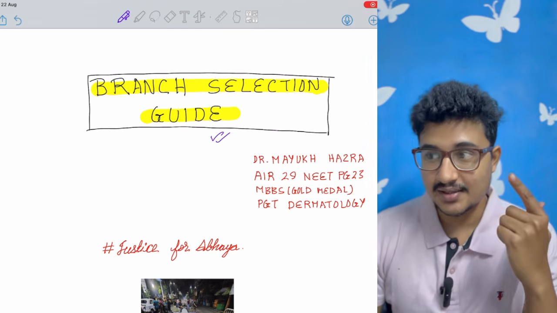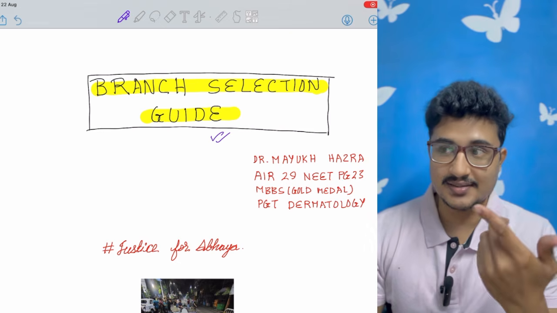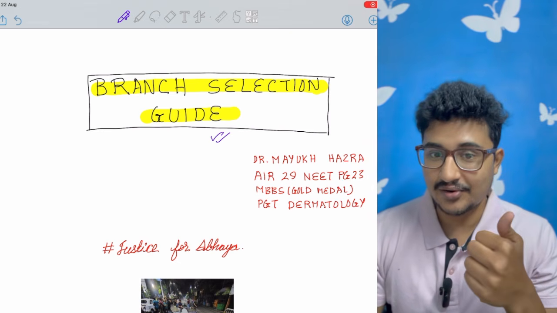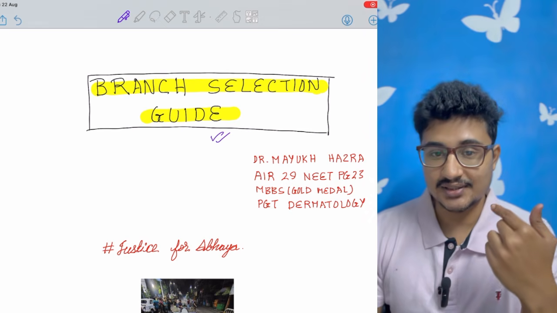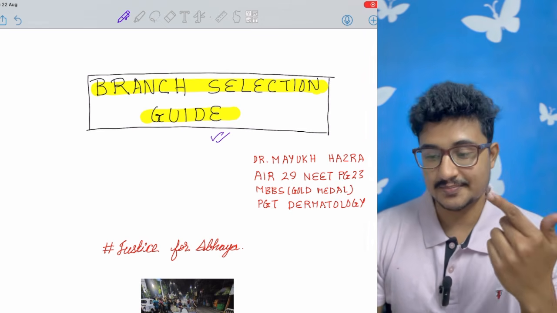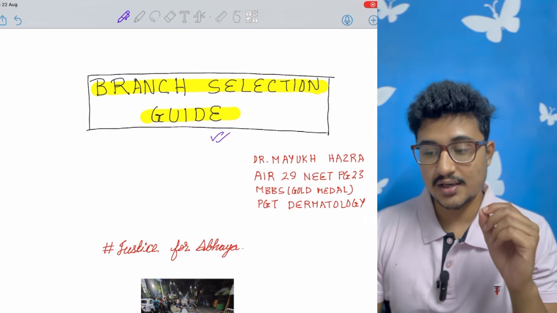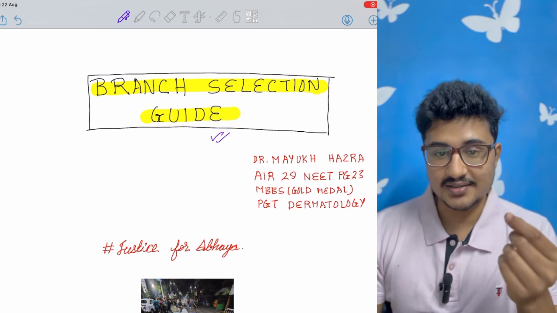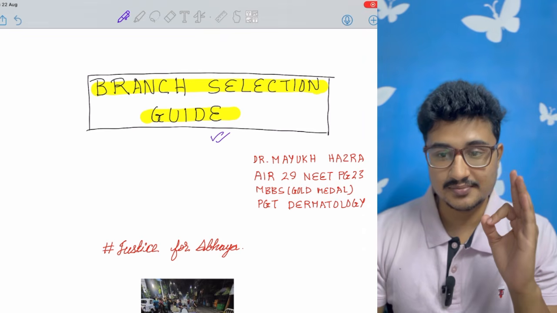And I have seen some people leaving radiology residency and taking medicine, meaning after completing 3 years of MD radiology, he took medicine because he found that his true love is medicine. So this is a guide which would help you to choose your dream branch with a meticulous analysis and perfect roadmap.